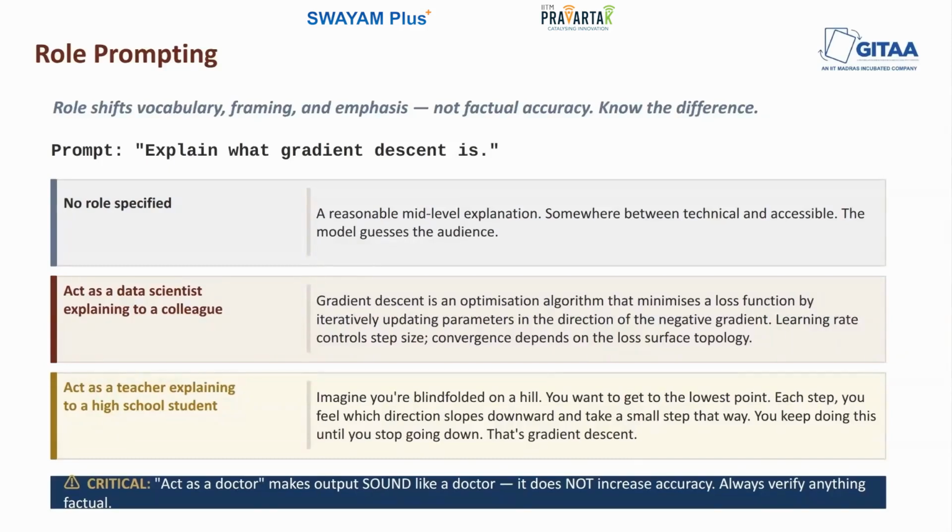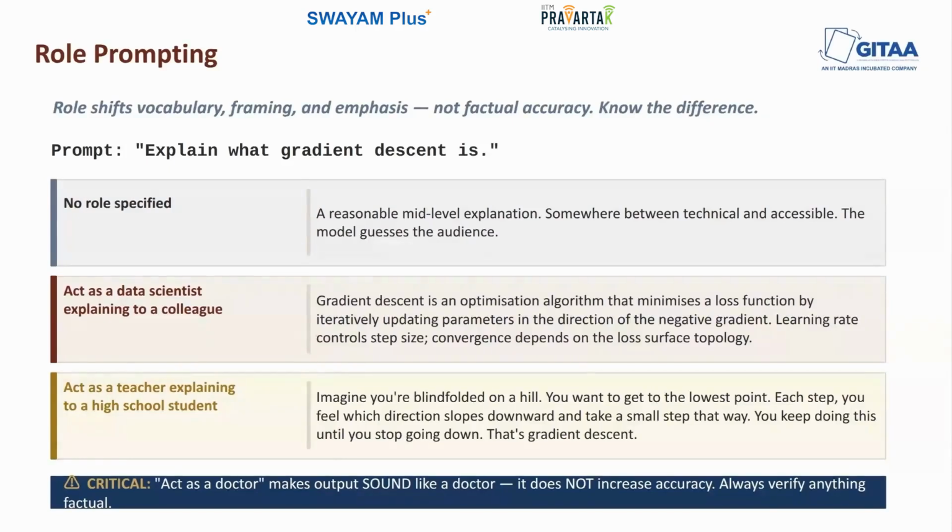So role prompting is most useful when the appropriate framing depends on expertise level. You know, a domain expert and a novice need different kinds of explanation for the same concept. The appropriate vocabulary is domain specific, medical terminology, legal language, or financial jargon. So different domains have different conventions, and the role specification activates the right ones. The appropriate assumptions also vary, like different roles make different things explicit or implicit. A role specification basically tells the model which assumptions its reader will already have.